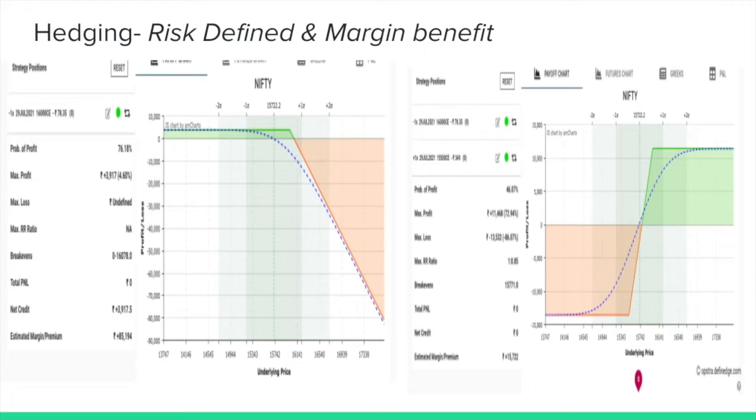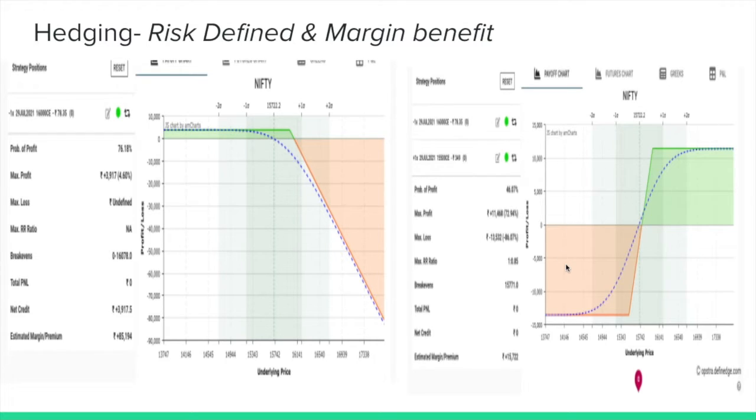And the maximum points that may move for an option during an intraday or a swing trade is hardly 10 or 15 points, right? So 10 times 50 is 500. You hardly benefit anything if you trade one lot. But the number of lots you can trade can multiply if you are using hedges. At the same time, your risk is defined, so you are not going into unlimited risk.